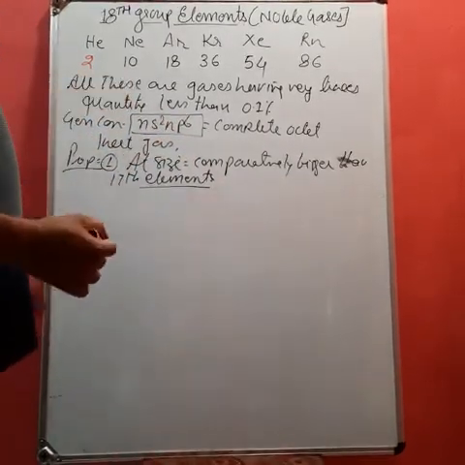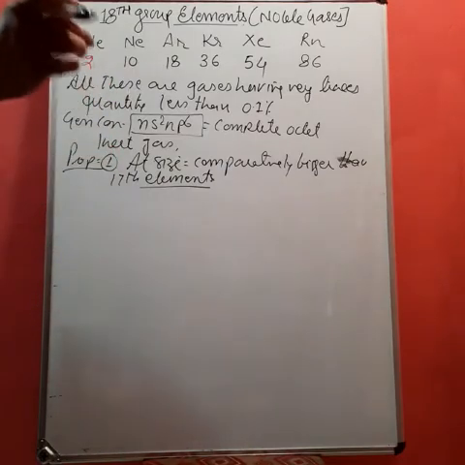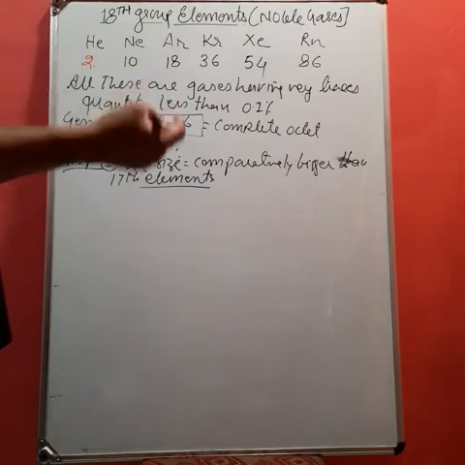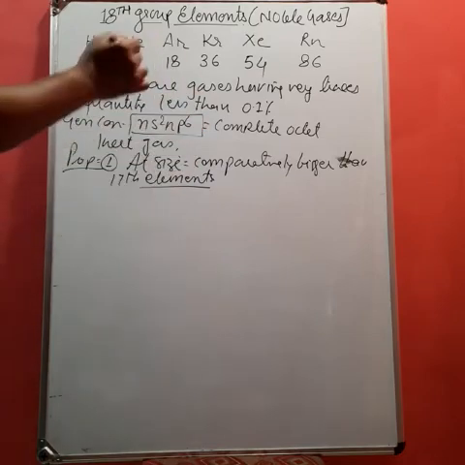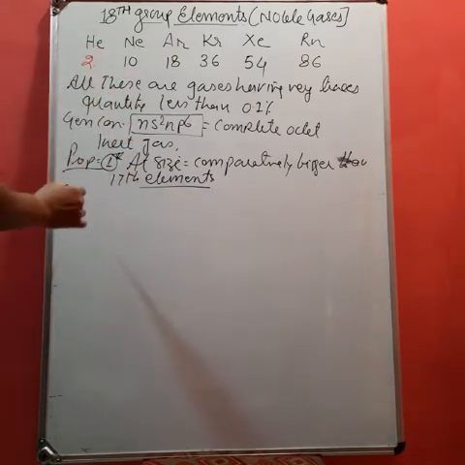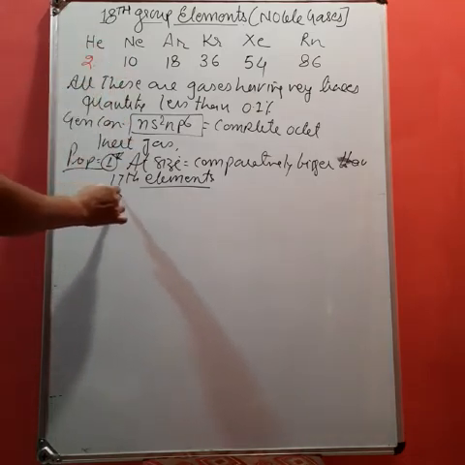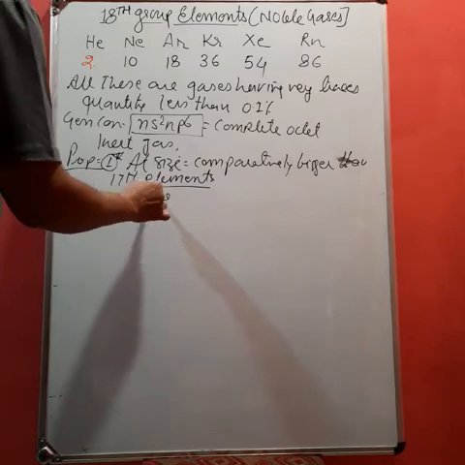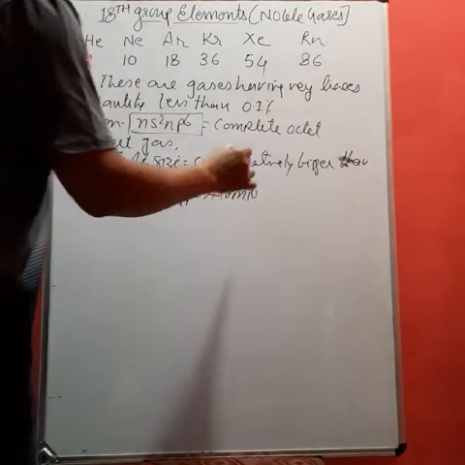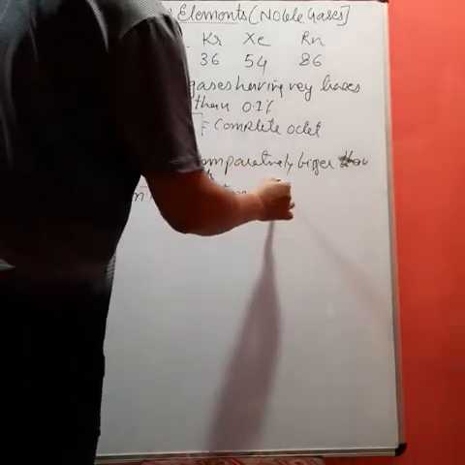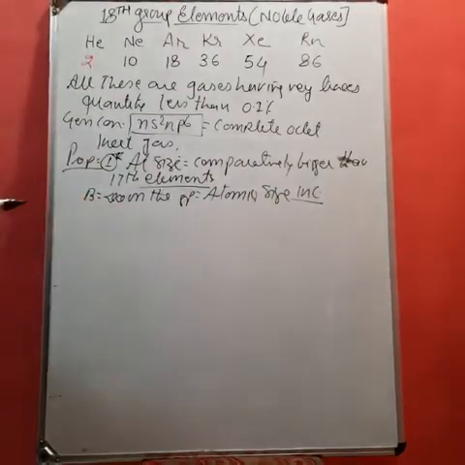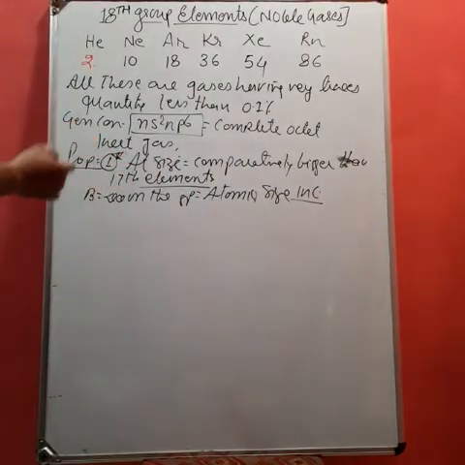Being all the electrons are paired, the electron repulsion is more, therefore their size is a little bigger as compared to their previous group. That means it is an exceptional case. Down the group, atomic size increases. Again there is no exception. Now why does it increase? It is due to introduction of one shell.